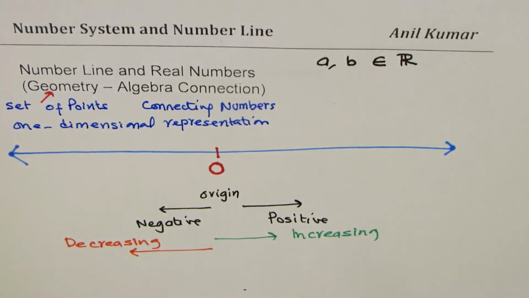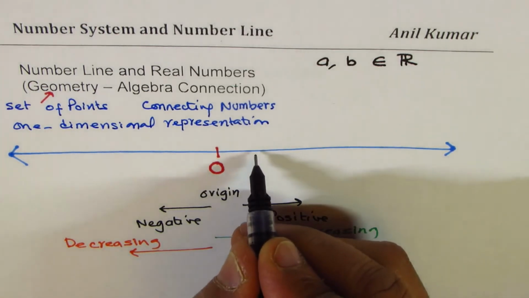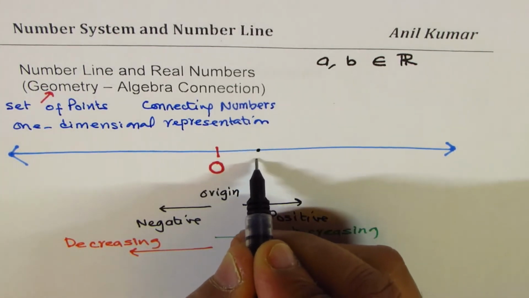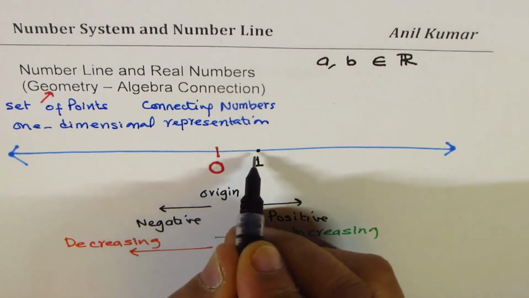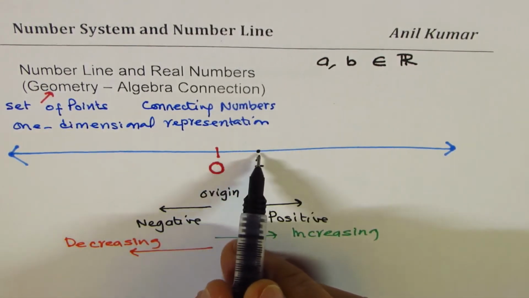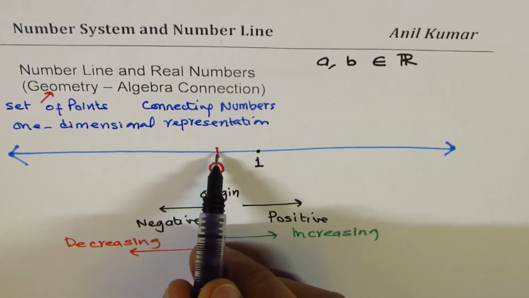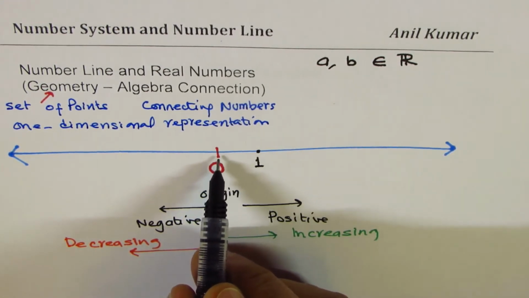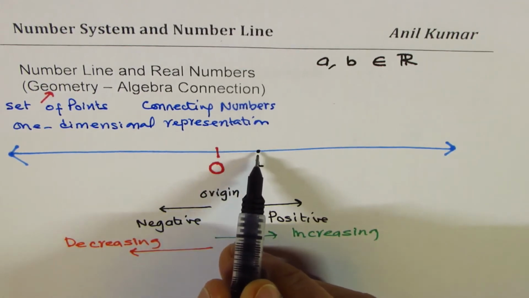Let me show you how. Let us mark arbitrarily some point and name that to be unit distance away from the origin. So we have created our own scale. We are saying this much distance moved from the origin O, or 0, to the right will be one number represented by one unit.